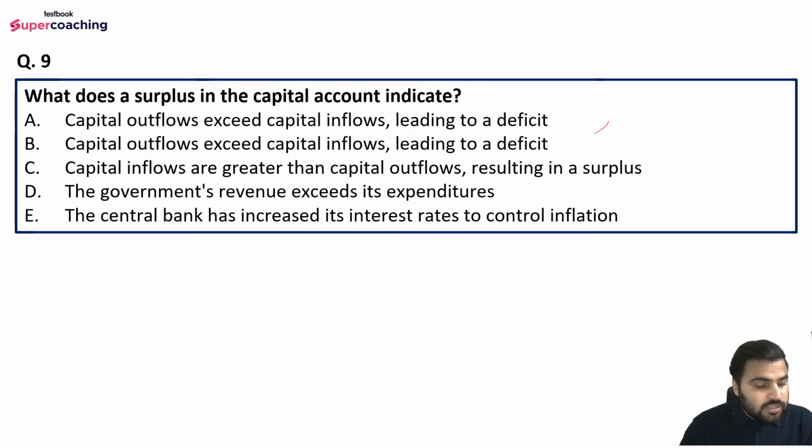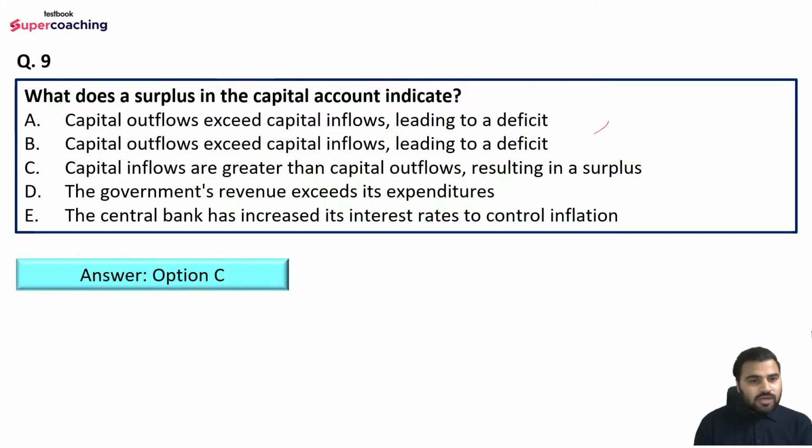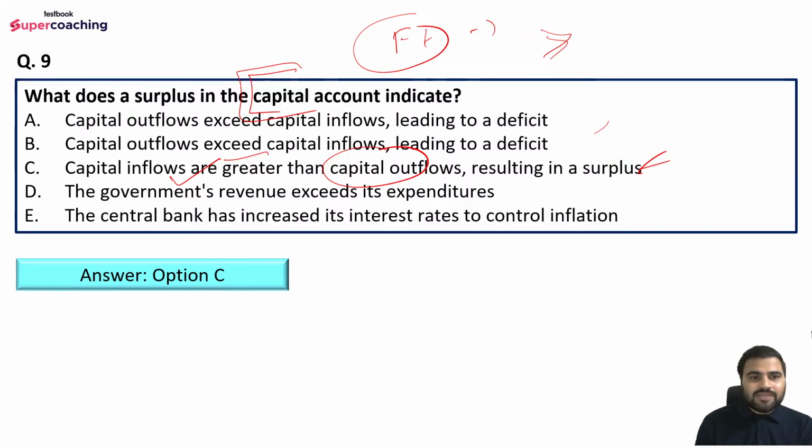Do let me know, nachos and cheese, what do you think? What is the right answer here? Okay, so both are saying option C. So option C is correct. ठीक है, capital inflows are greater than capital outflows resulting in surplus. So whenever we are talking about a surplus in the capital account, what is happening here? Whatever foreign exchange we are receiving as part of capital account transactions is more than the foreign exchange that we are giving to foreign countries as part of capital account transactions. So that is basically a capital account surplus, right?